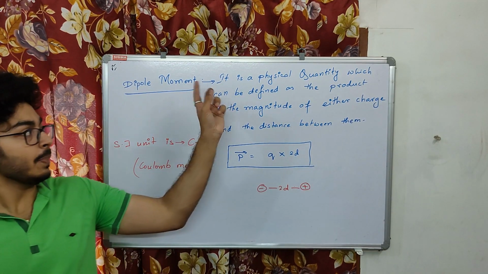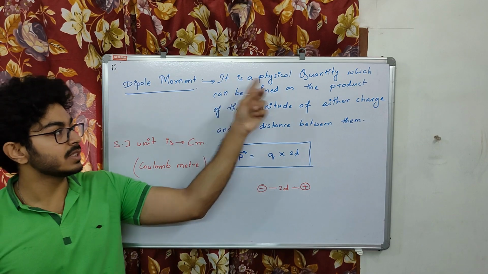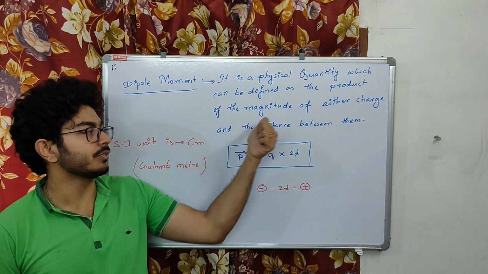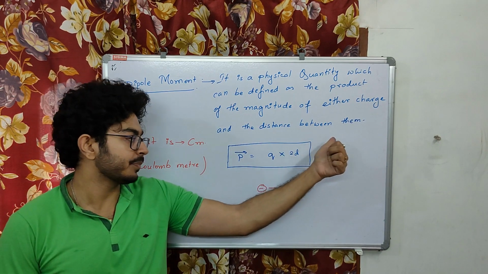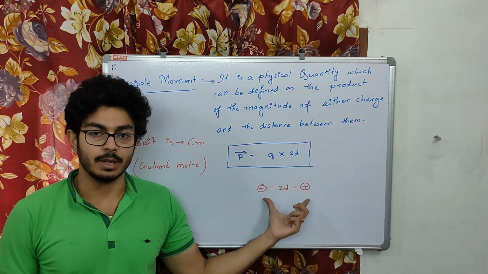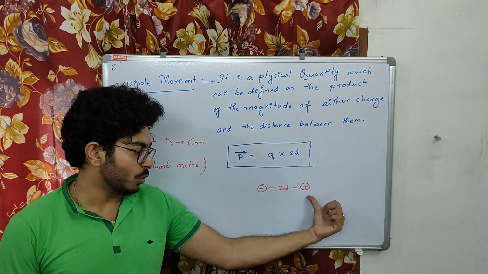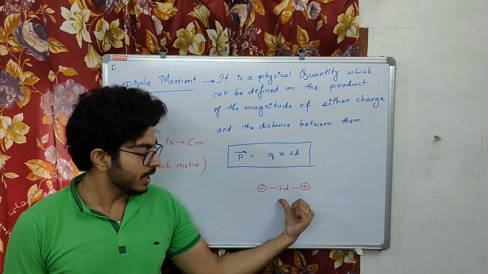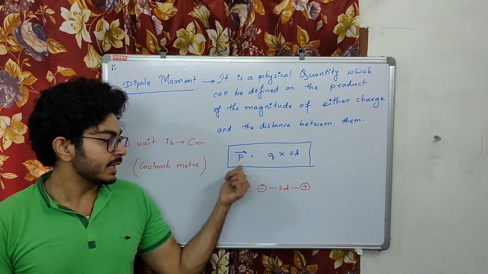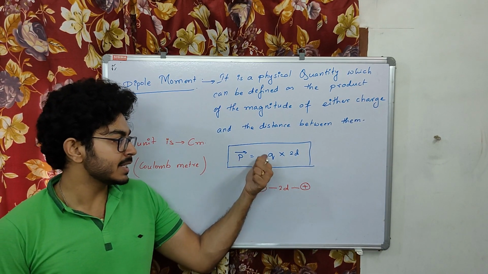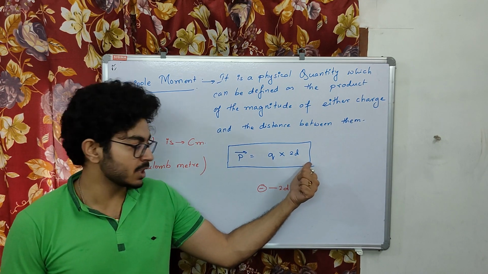What is dipole moment? Dipole moment is a physical quantity which can be defined as the product of the magnitude of either charge and the distance between them. See, here I have drawn a dipole. Here I have drawn a negative charge and a positive charge. They are separated by a small distance. The distance is 2d between them. The dipole moment is a vector quantity that can be written as q into 2d, the distance between them.